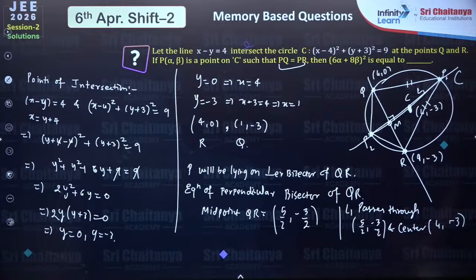Okay. So, Aditya was telling the answer is 3. I don't think the answer will come as 3. So, from this, I hope all of you can take this problem home. Find the equation of this perpendicular bisector and solve it with the equation of circle. Okay. So, that's it everyone from my side.